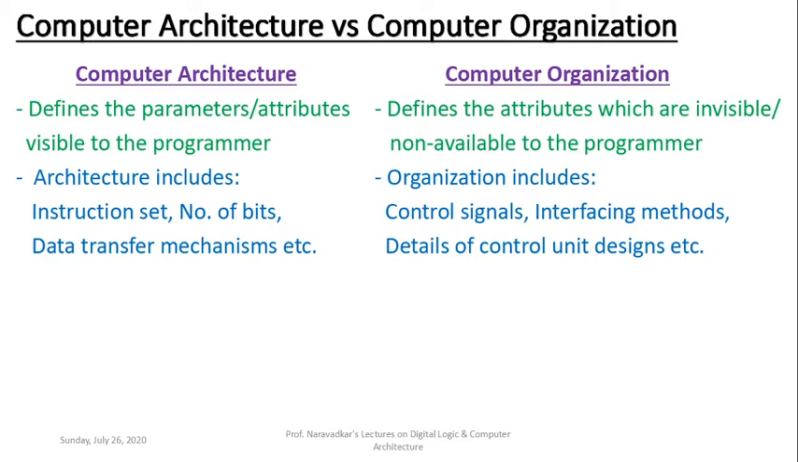Here architecture includes some of these parameters, that is the instruction set, then the number of bits of that architecture, then the data transfer mechanism, etc. Now what does it mean? Computer architecture defines the instruction set which is readily available to the user. As we know, the manuals containing that set of instructions and how to use a particular instruction are readily available to the programmer or the user.